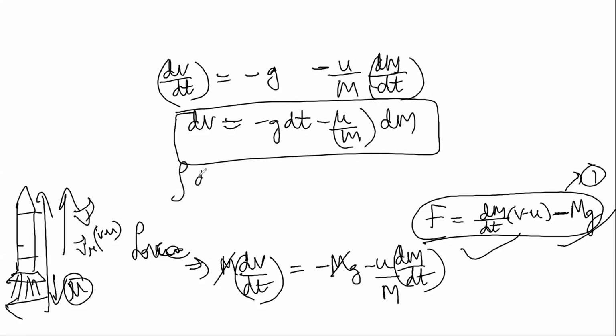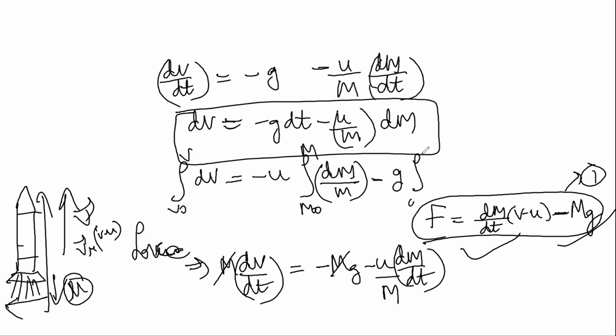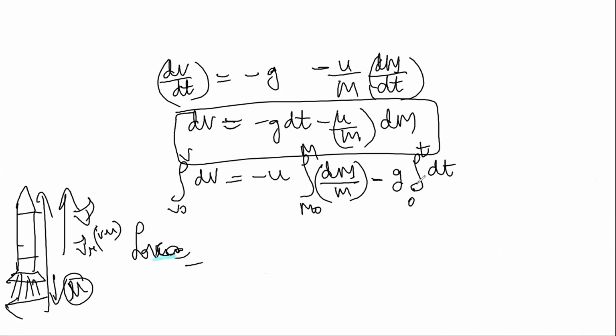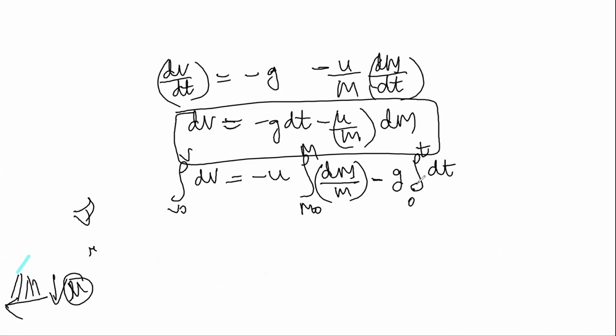Integral dv from v naught to v is equal to minus u integral from m naught to m of dm by m, minus g integral from 0 to t of dt. Taking the initial conditions, the initial mass of the rocket is m naught and the initial velocity is v naught.